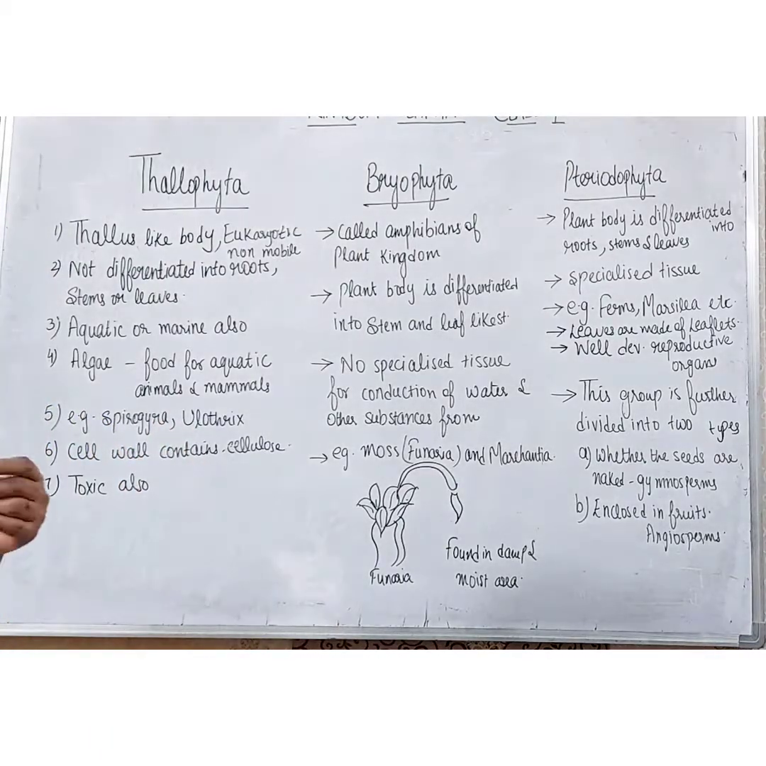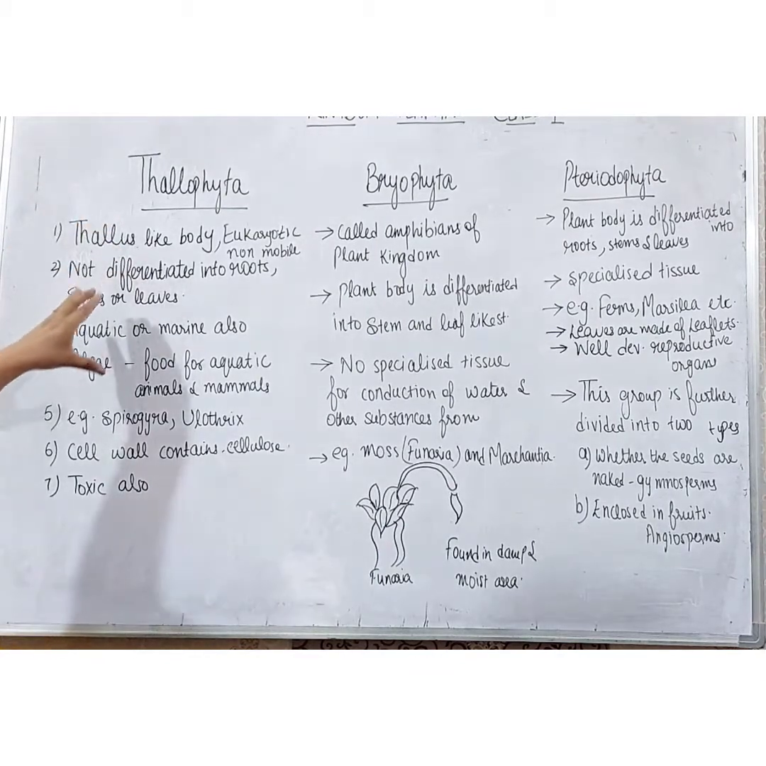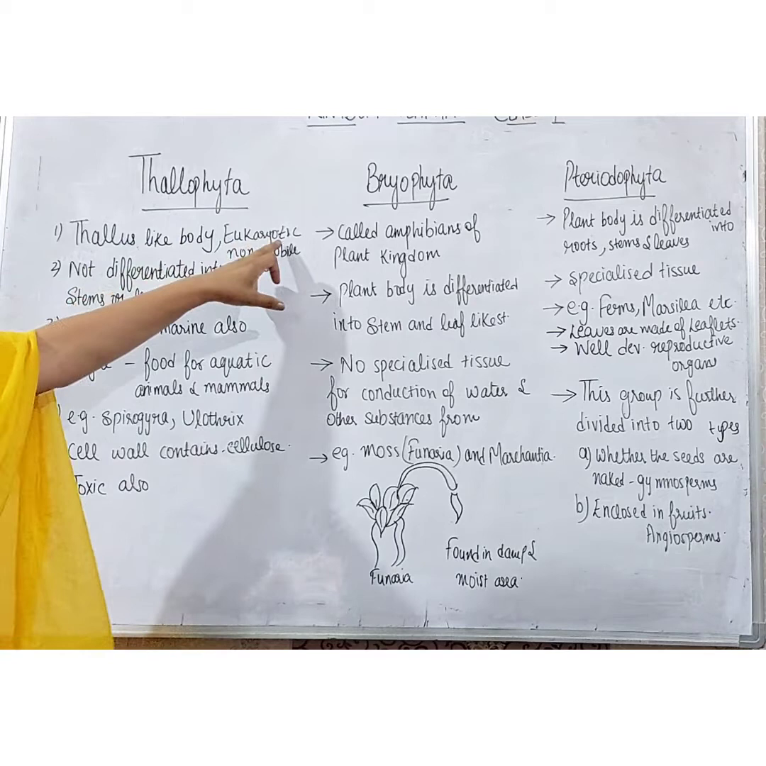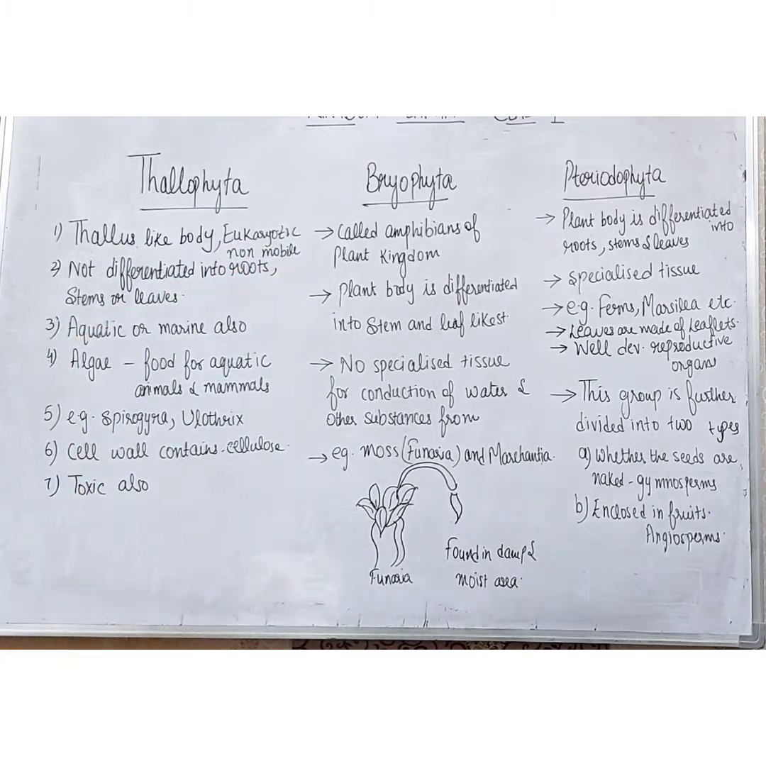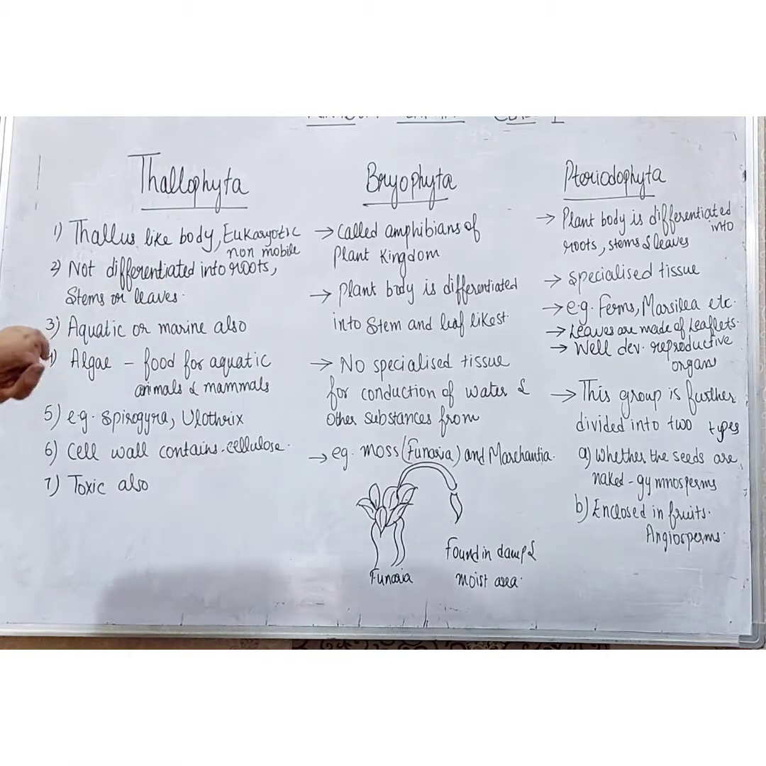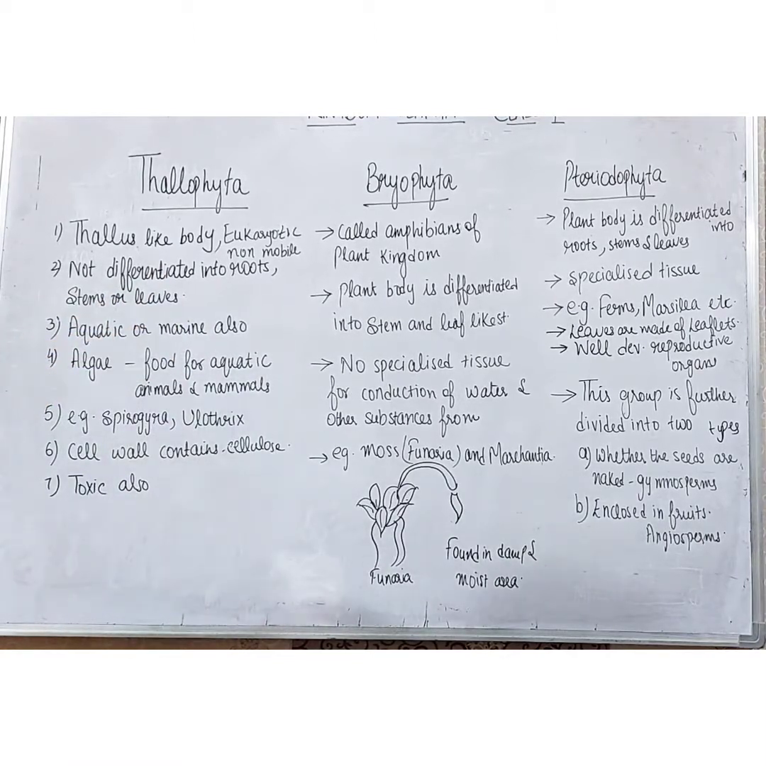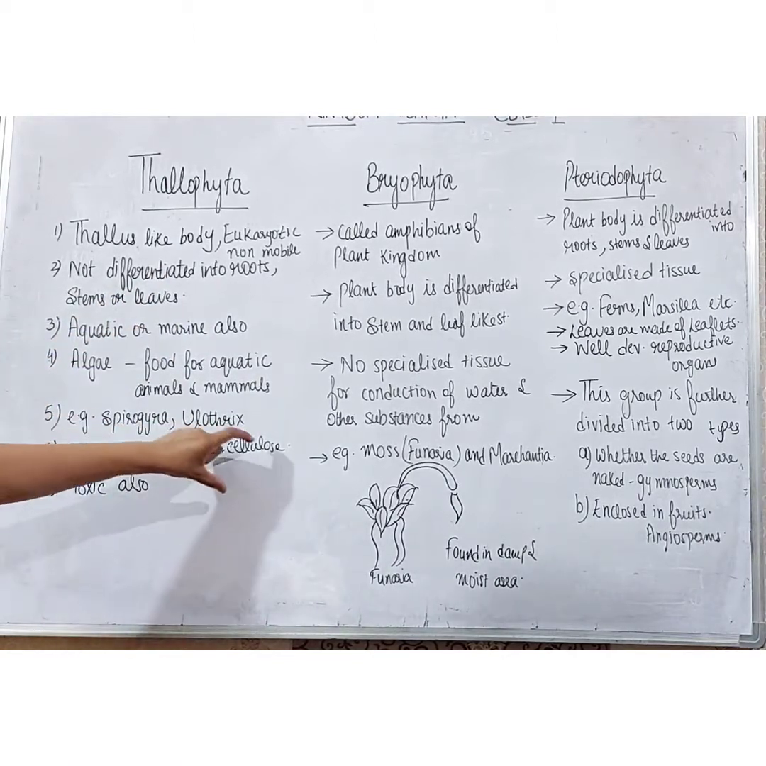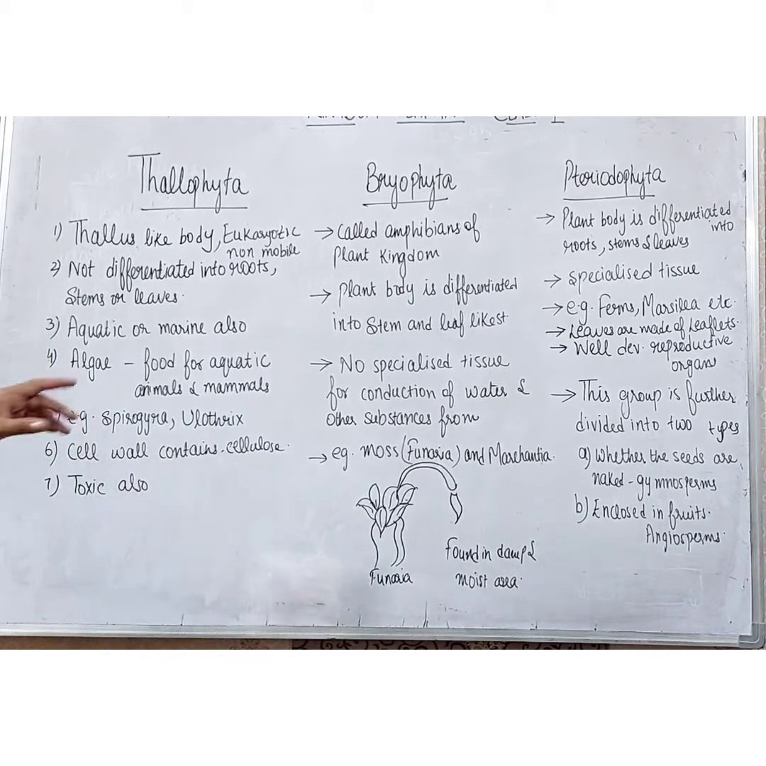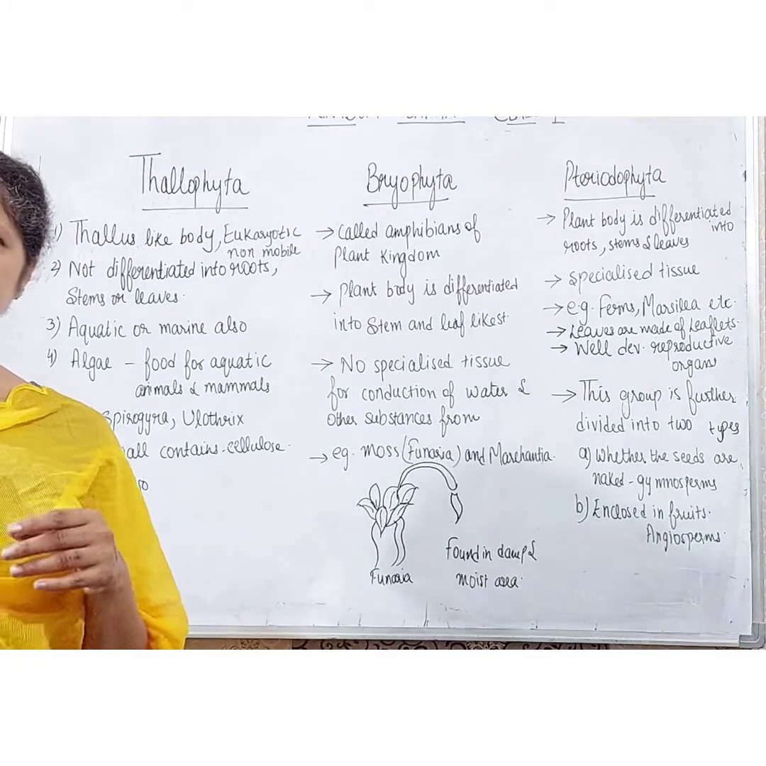So these are some basic features of the Thallophyta: they have a thallus-like body, they are eukaryotic and non-mobile. They are not differentiated into root, stem or leaves. They are aquatic or marine also. Their cell wall contains cellulose and examples are algae, Spirogyra and Ulothrix.